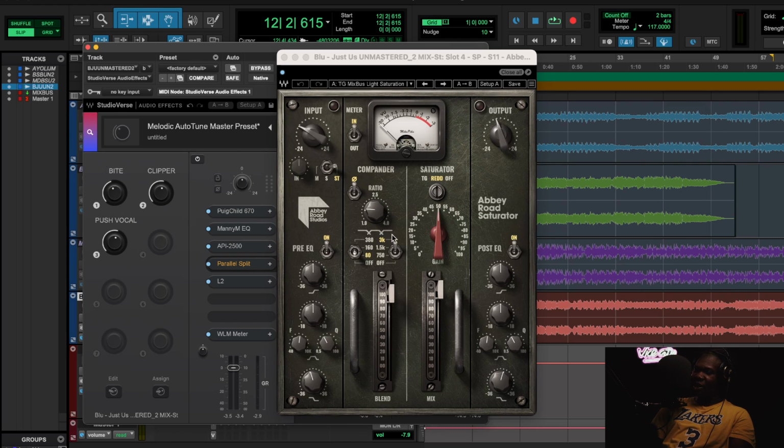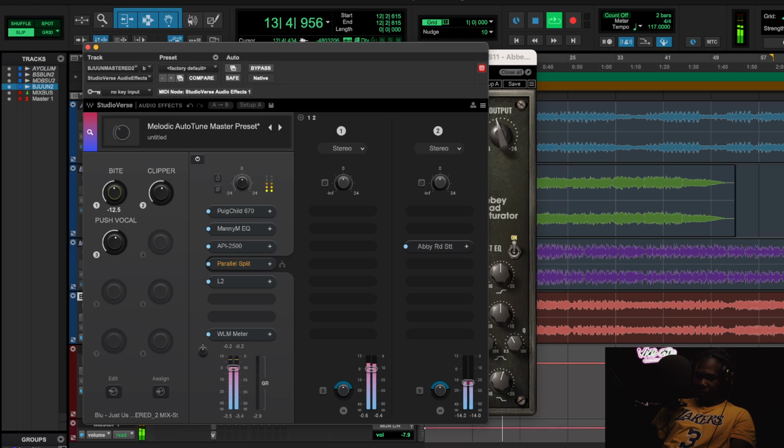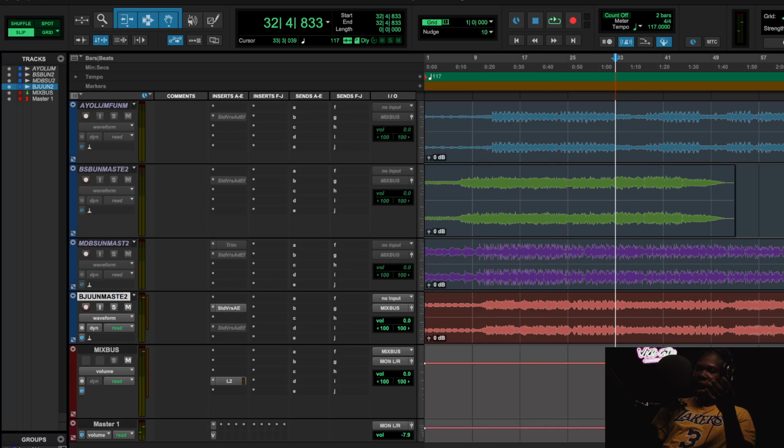It gives this nice saturation that really helps the mid-range cut through, helping the vocal pierce even more. And just like that, it's so easy to achieve masters, you feel me?